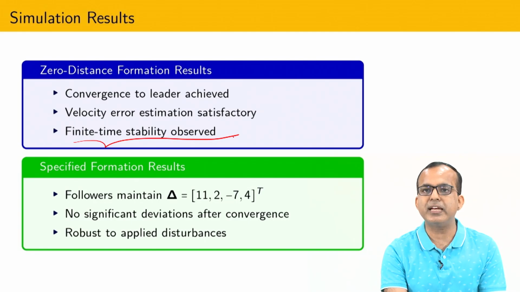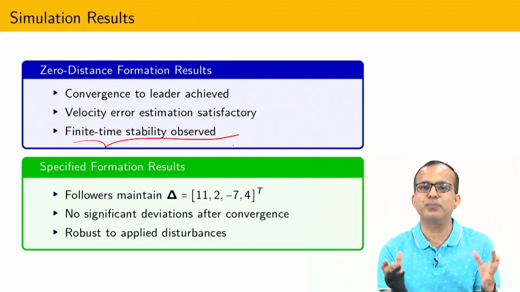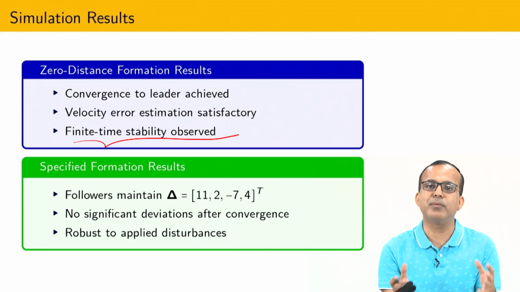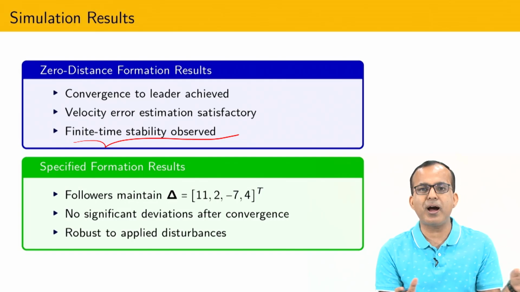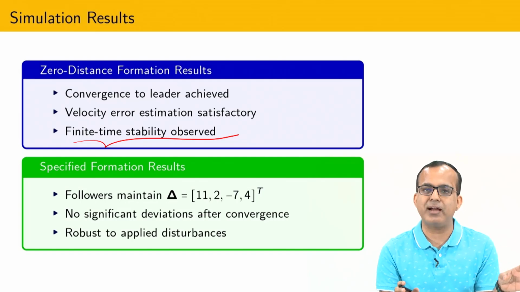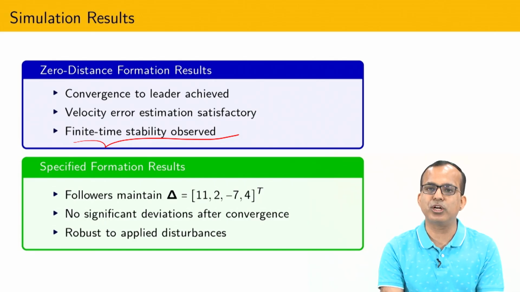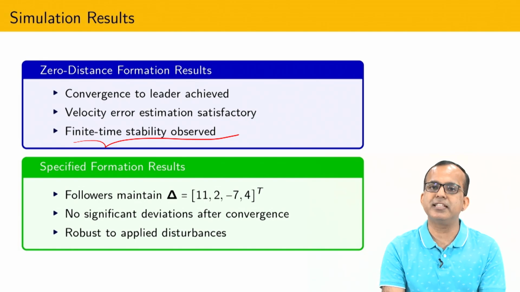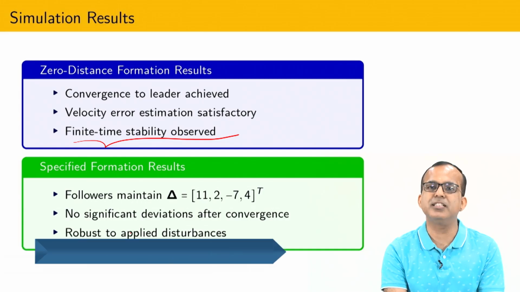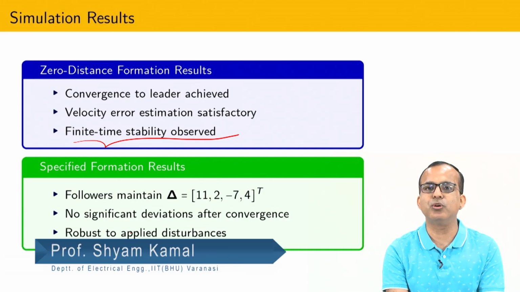So in this way you can understand how to design continuous super twisting, higher order super twisting for multi-input multi-output systems, because so far most of the higher order sliding mode control I have discussed is only applicable for single input single output systems, but using this methodology you can also apply higher order sliding mode control for multi input multi output systems, and there are several systems that are represented in multi input multi output form, and due to that reason I have included this particular lecture in this course. So with this remark I am going to end this lecture.